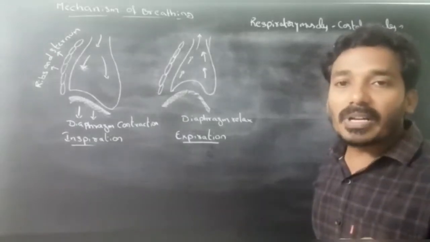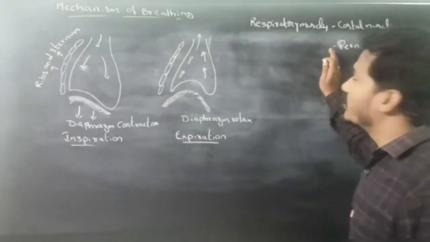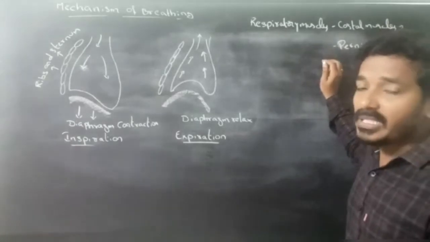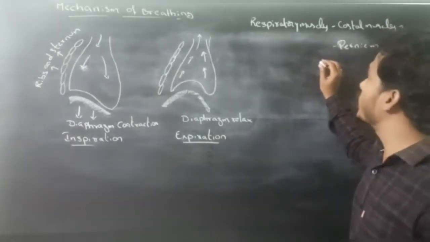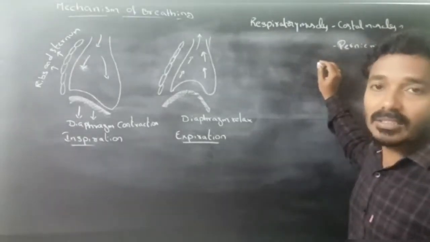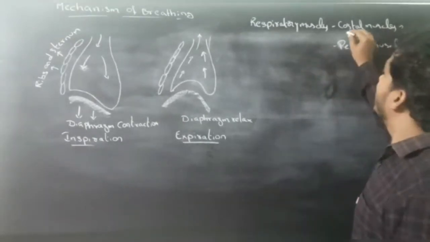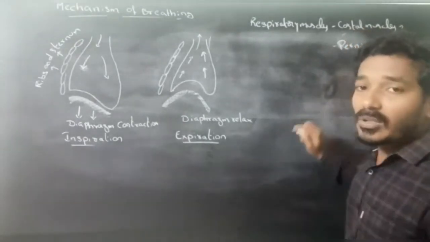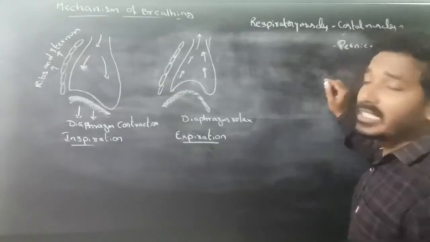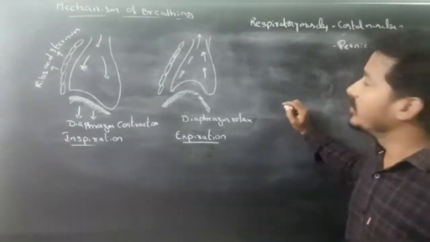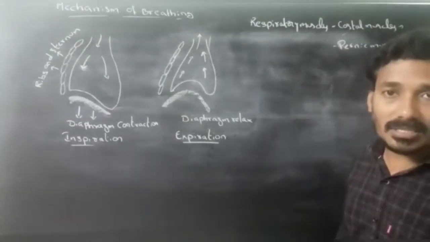The space between the ribs is called the intercostal space. The muscles in the intercostal space are called intercostal muscles.